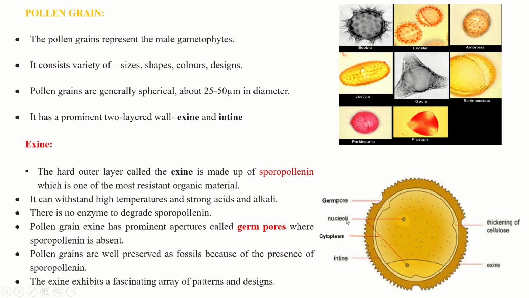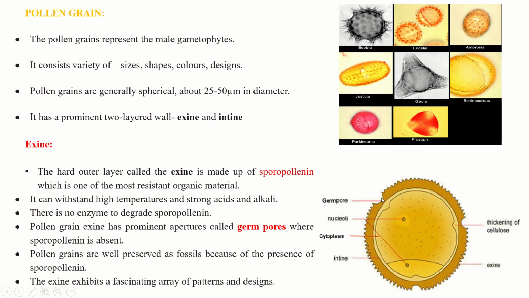You must be thinking, how do the pollen grains germinate if they are resistant to all these things? So God has made one arrangement for that also. They have small pores called germ pores, through which the germination of the pollen tube takes place. Pollen grain exine has prominent apertures called germ pores where sporopollenin is absent.